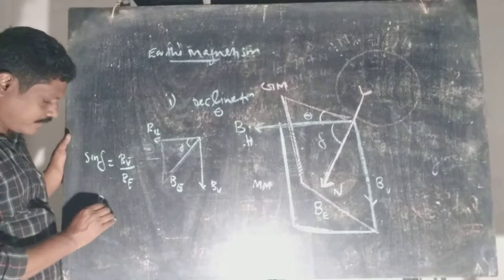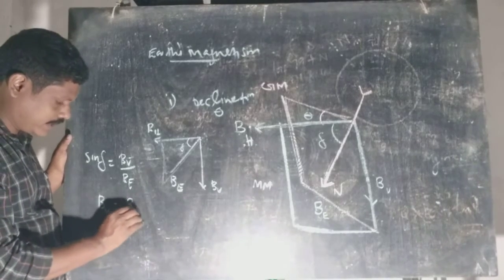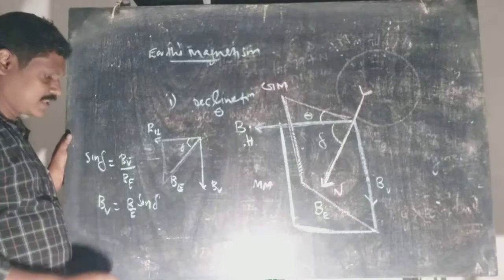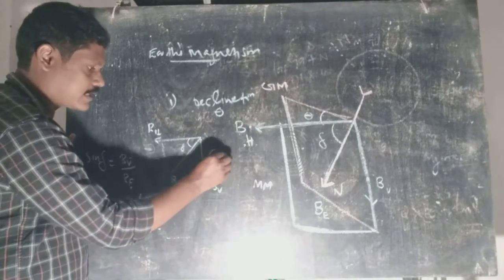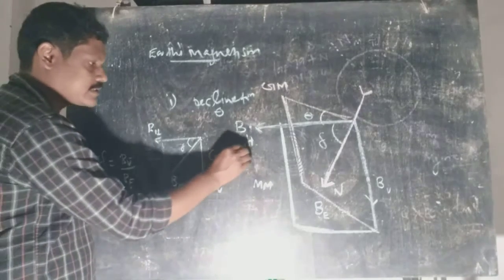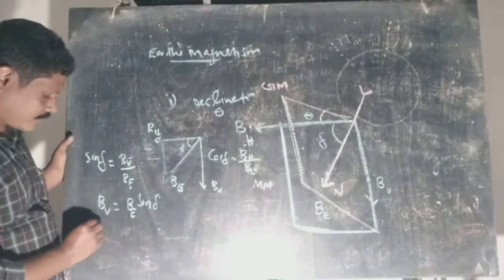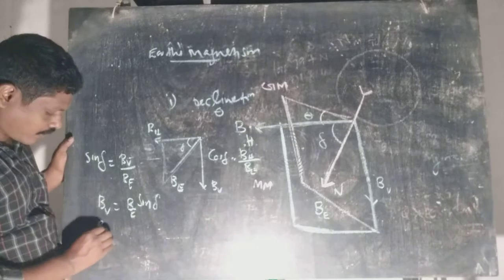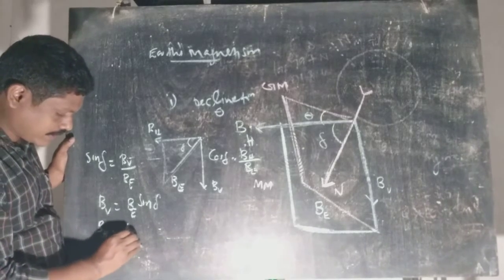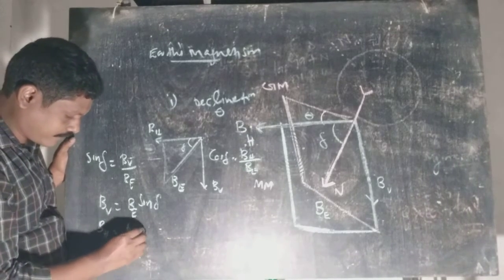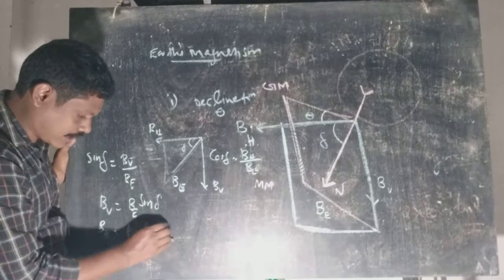So B vertical equals BE into sine delta. Similarly, what is cos delta? Adjacent side, B horizontal, by hypotenuse, Earth's magnetic field. So B horizontal equals BE, that is Earth's magnetic field, into cos delta.